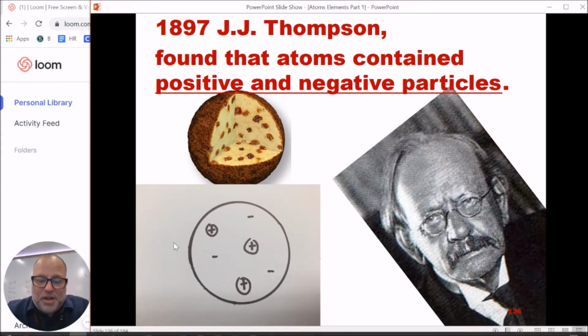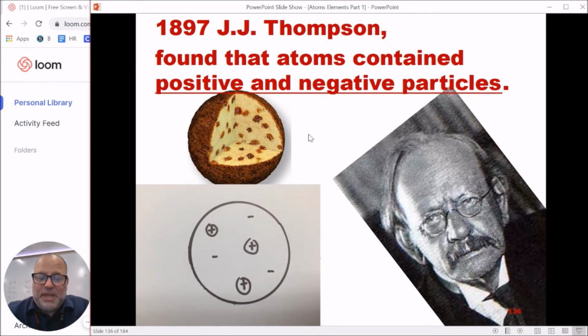So for the atom picture here, there's an atom. Parts of it have a positive charge. Parts of it have a negative charge. But what JJ can't do is say where the negative parts are. He just knows that they are parts of that.